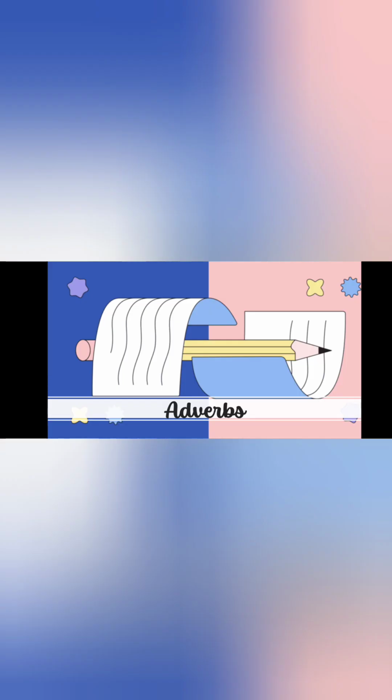Okay, and now let's see what about adverbs, right? We can say that adverbs often modify verbs, right? This means that they describe the way an action is happening. For example, we have Juan sings loudly in the shower. Also, we have my cat waits impatiently for his food. I will seriously consider your suggestion, right?